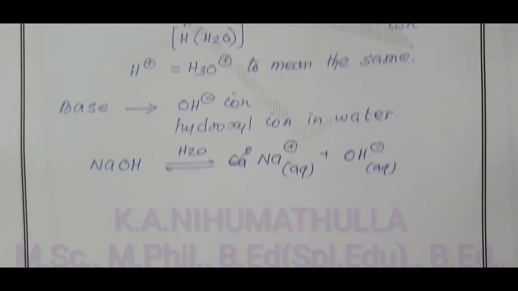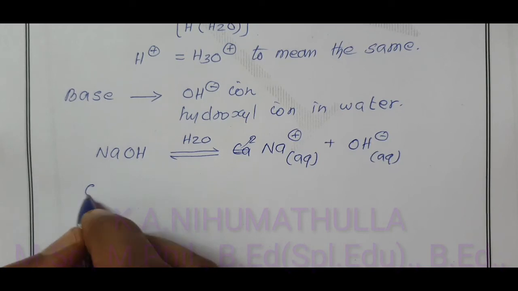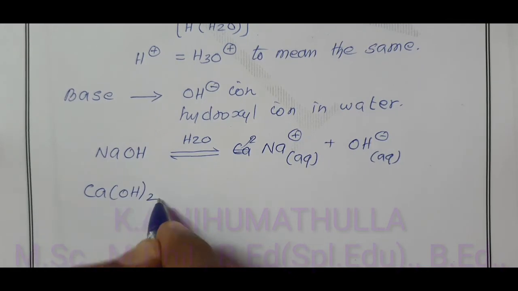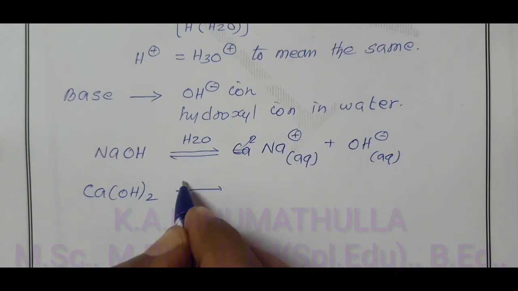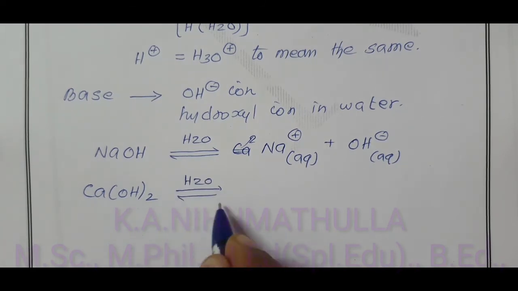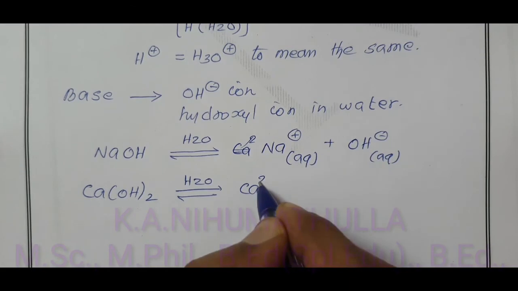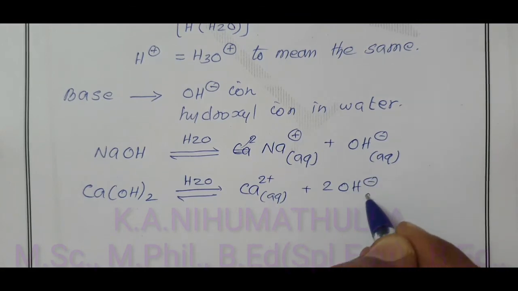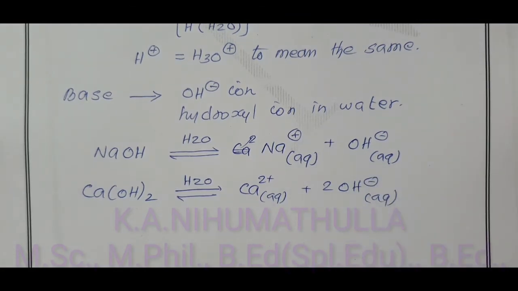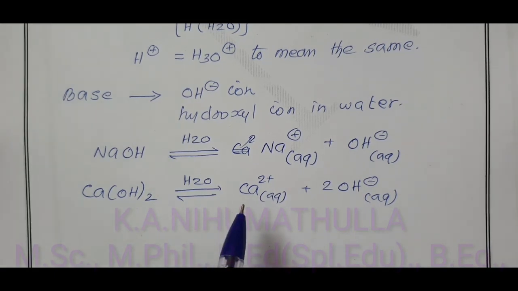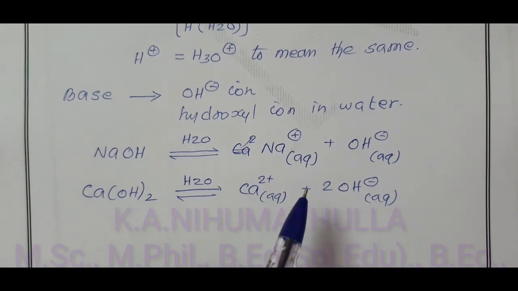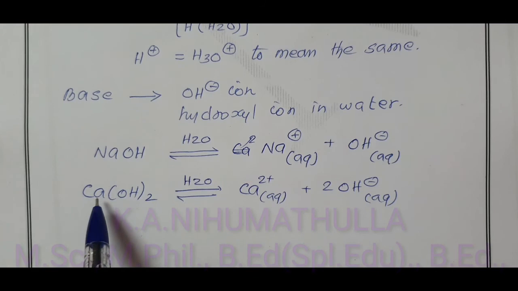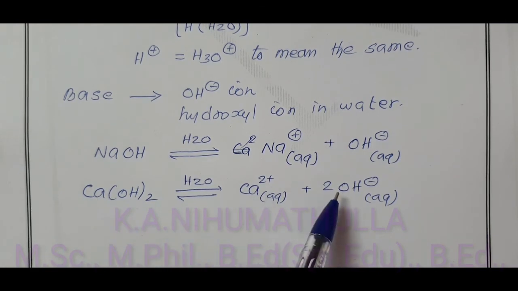One more example I give. Calcium hydroxide, Ca(OH)2, in water, H2O, aqueous medium, produces Ca2 plus ion in aqueous medium and also 2 OH minus ion, which is also in aqueous medium. Therefore, it is called a base. So, according to Arrhenius, an acid is a substance which on ionization produces H plus ion in water, the medium being aqueous, and a base is a substance which on ionization produces OH minus ion.